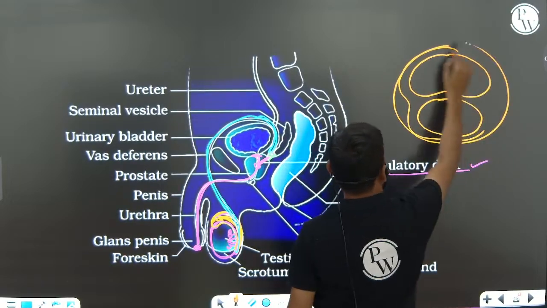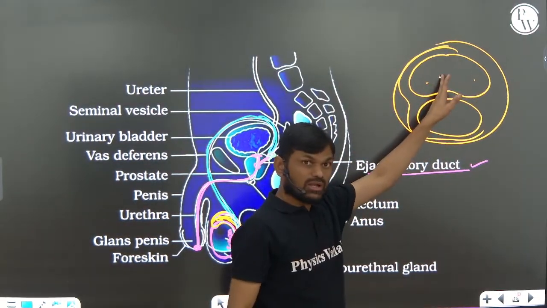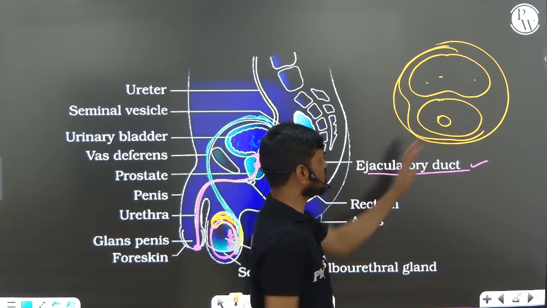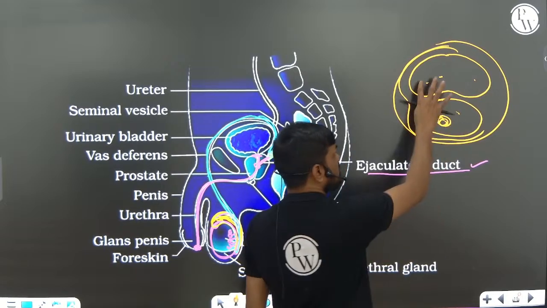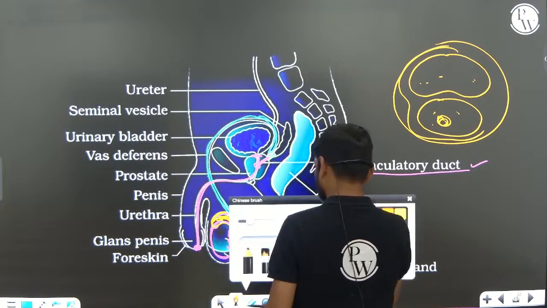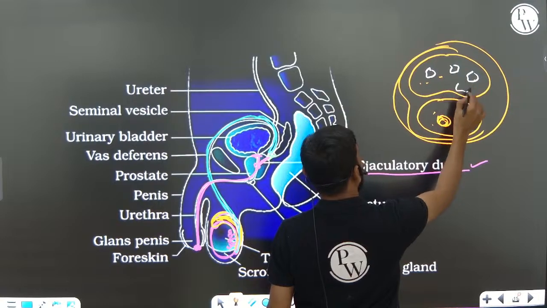Just for your understanding I am drawing: there are two columns, corpora cavernosa, and corpus spongiosum. This is the corpus spongiosum, ventral column. These two are dorsal columns, corpora cavernosa. Both the columns are filled with erectile tissue.